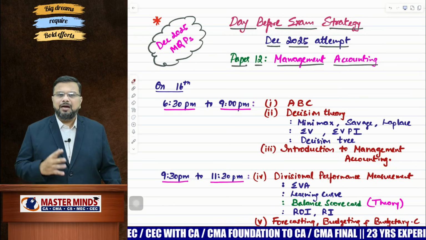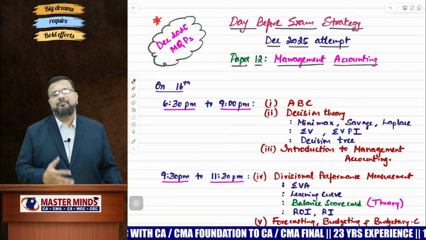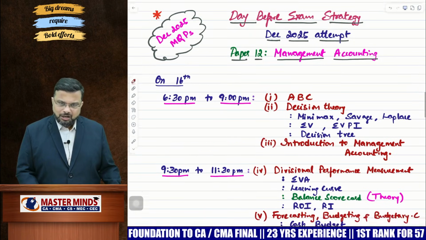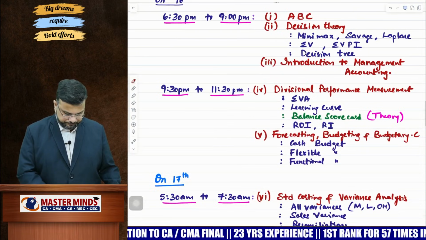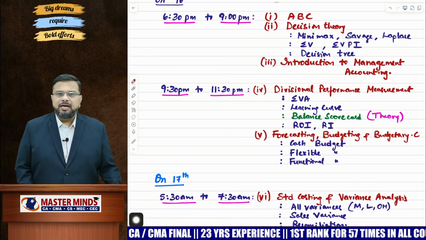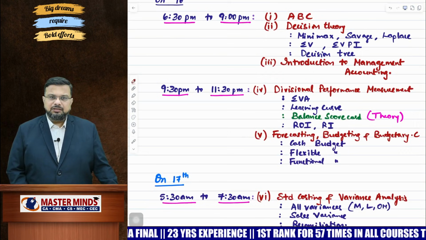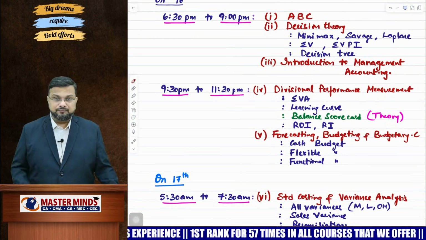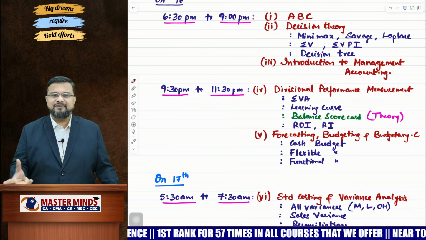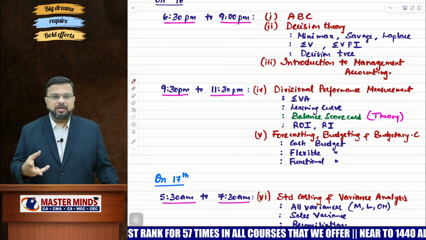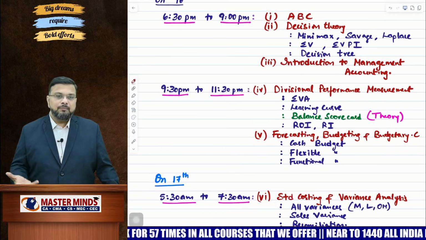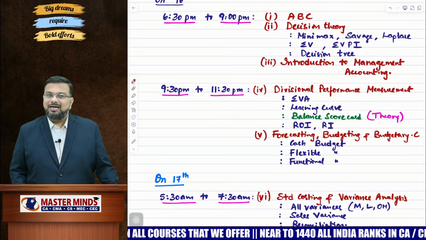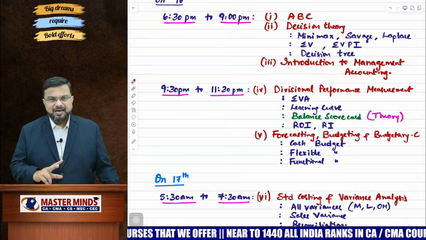Now, assuming that you have completed your dinner by 9:30, from 9:30 onwards to 11:30, on what chapters do you need to focus? Divisional performance measurement, which is a very important chapter. If you are lucky, you will get 14 marks from this chapter, 7 plus 7. For sure, you will get 7 marks, so there is no doubt in that regard. What topics do we need to focus on? First, focus on EVA, economic value added, learning curve, both the doubling approach as well as the formula approach.